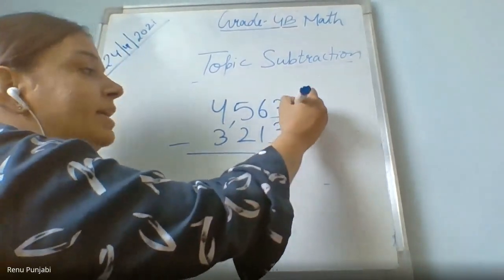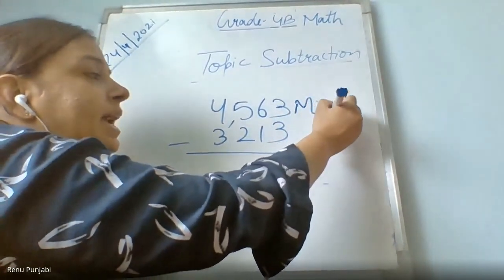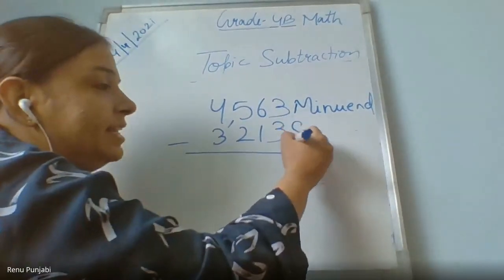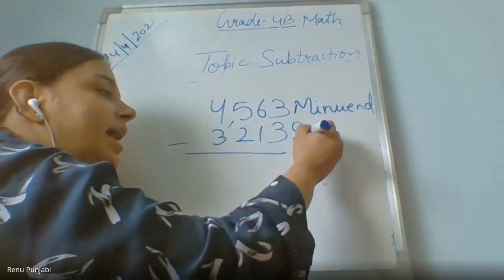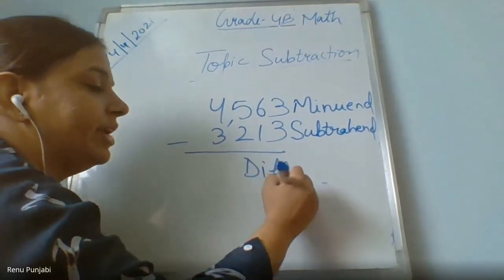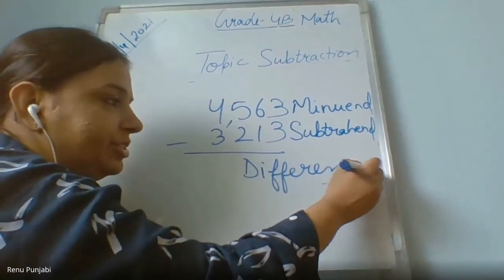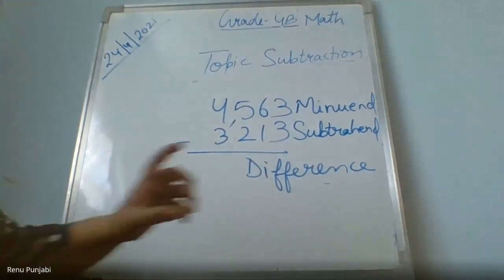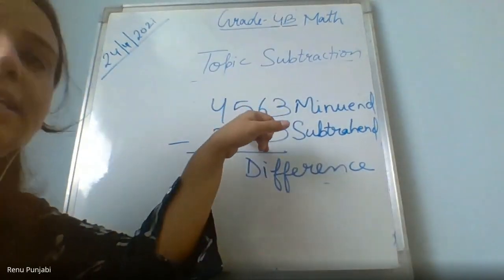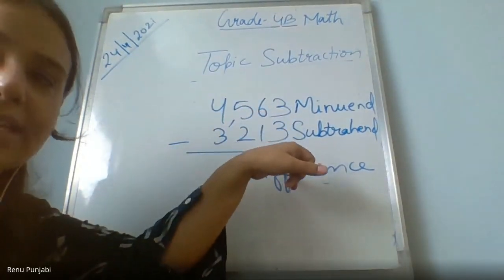The bigger number is called minuend, M-I-N-U-E-N-D, and next is subtrahend. And the answer is always called the difference in subtraction. Minuend, subtrahend, difference. If you want to write this question, write it in your notebook fast.